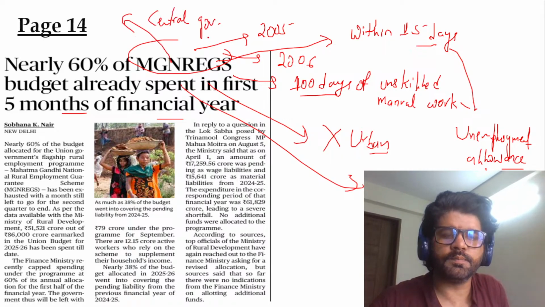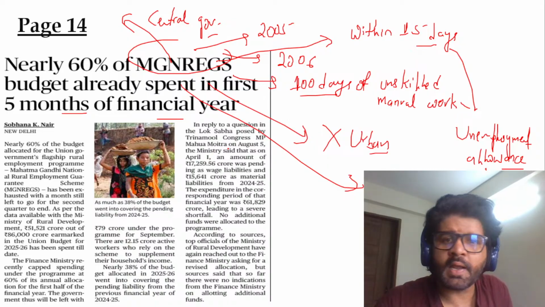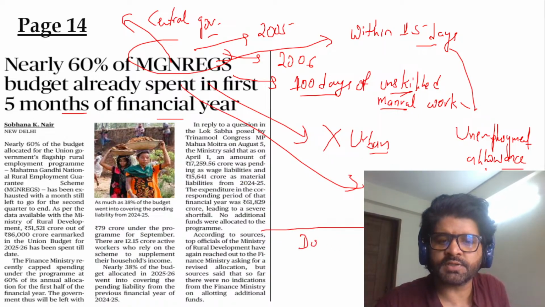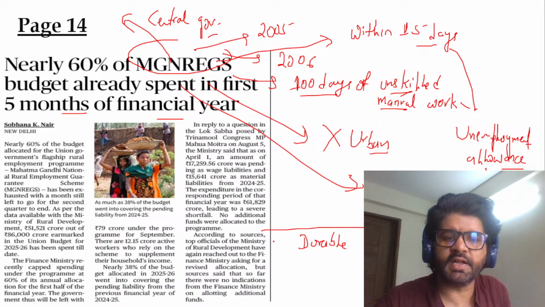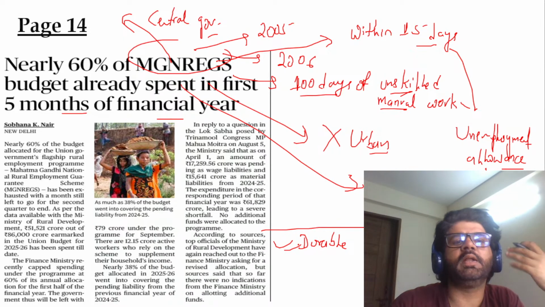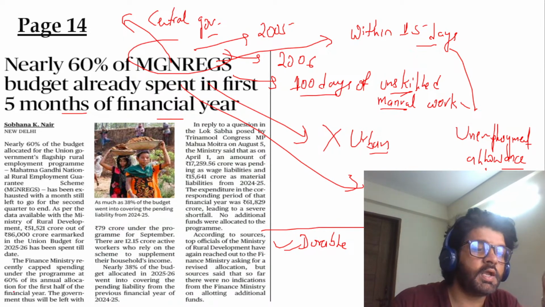Many people feel Manrega will go sooner rather than later. Why? Because this unskilled manual work is fulfilling something known as right to work. But are we creating any durable assets? That is one question. Whether we are creating any durable assets, or whether we are just wasting money here and there, because of which debates are going on whether Manrega should stay or go away.